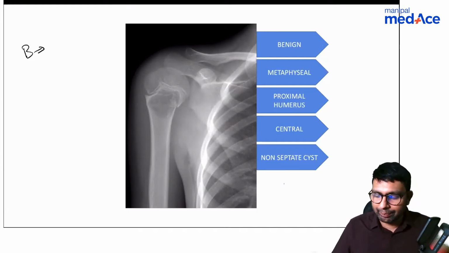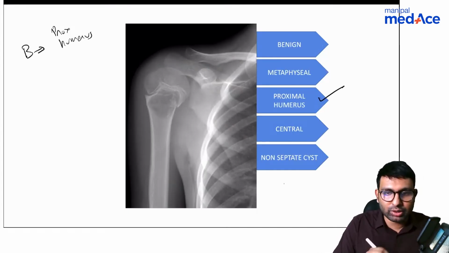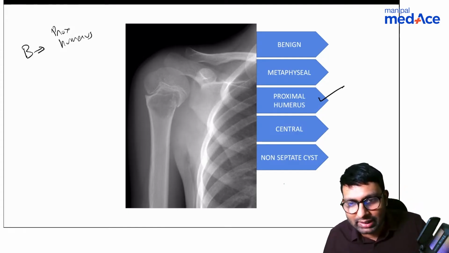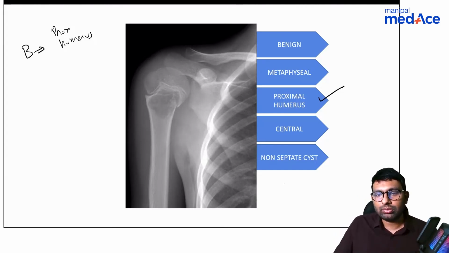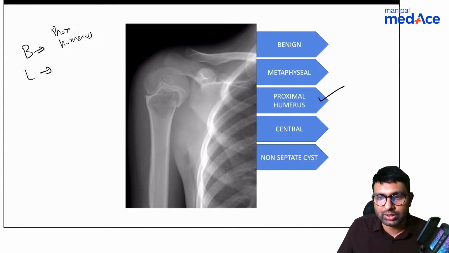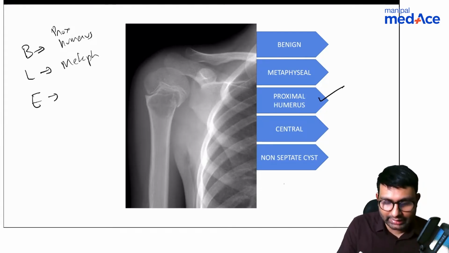Bone. Which bone is it? It's proximal humerus. Then what do we have? What other clue do we have? Is this epiphyseal, diaphyseal, metaphyseal? Talk about location. What location is this tumor? Metaphysis. Yes, you're right. It is metaphysis. Then comes eccentricity.